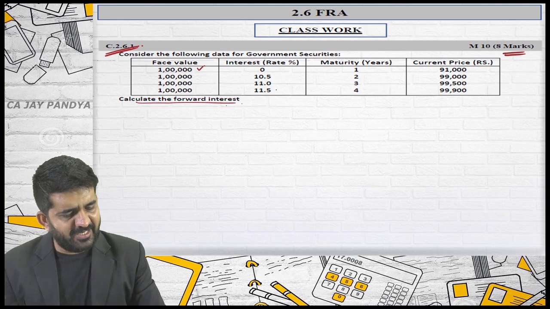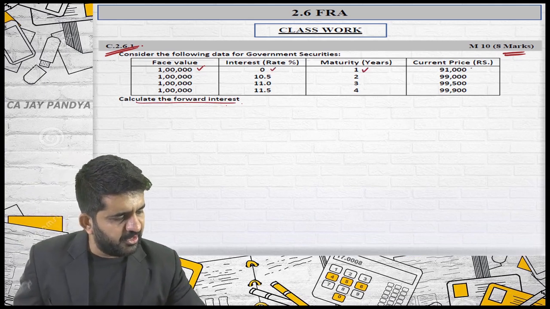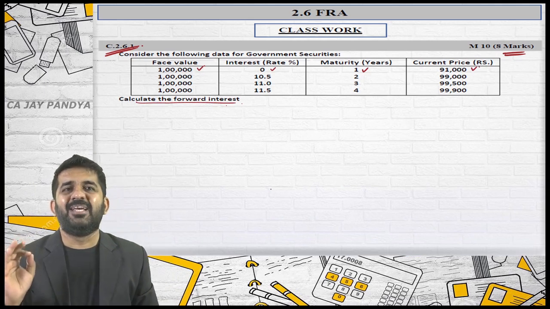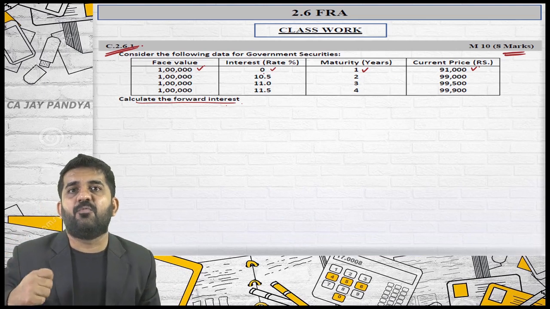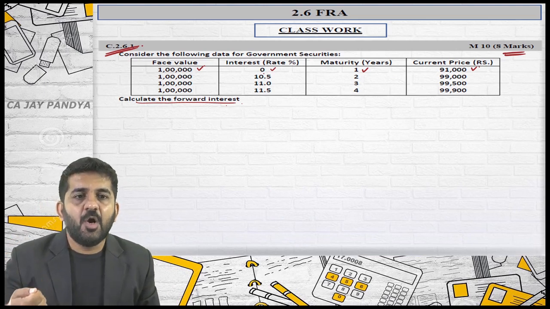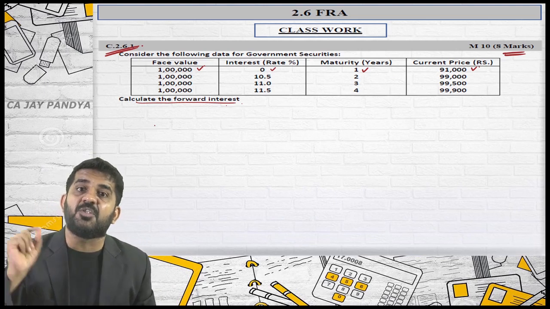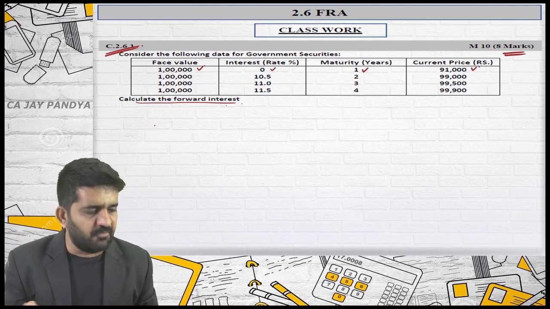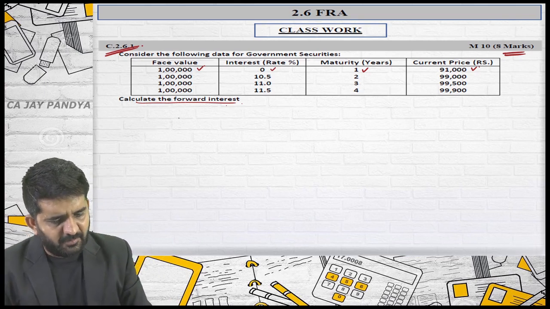Face value 1 lakh, interest 0%, maturity 1 year, current price is 91,000. Believe me, it will not be 0%. I need to find out the interest rate for 1 year. Is it all right? That is the first year's interest. Even if it is first year's interest, we never say it is a forward rate. Is it all right? Because it is of first year. The answer will be like this.